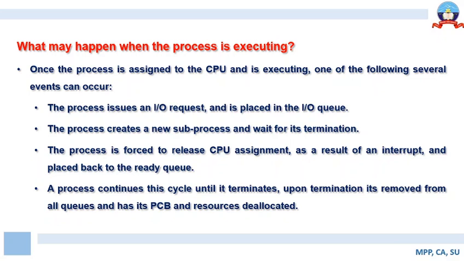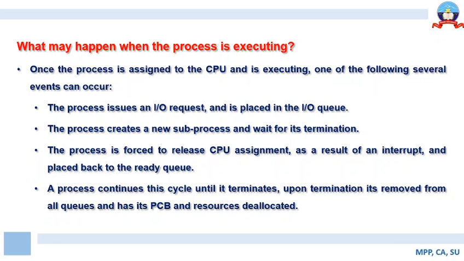Next, a process continues this cycle until it terminates. Consider a situation where the CPU is allotted to the various processes based on certain time slices or quantums. Say, for example, for every 2 nanoseconds the process in the process queue will execute. Once the process finishes its allotment of 2 nanoseconds, it needs to go back to the ready queue and be prepared for execution again. So this cycle repeats, and a process continues this cycle until it terminates.